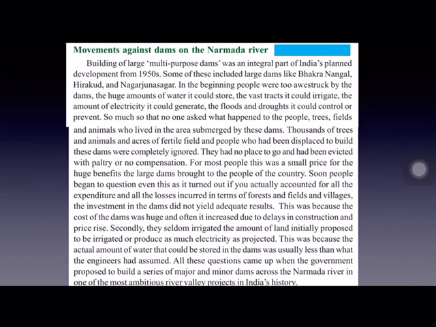So seeing these advantages, no one bothered about the people who were dislocated due to the construction of dams, what happened to them, and whether they were rehabilitated by the government or not. Trees that were cut down, no one was bothered about it. Thousands of acres of fields, fertile lands, were submerged by these dams. And thousands of acres of fertile land, fields, trees, animals and people who were displaced, all these were completely ignored, seeing the advantages of the multi-purpose projects.